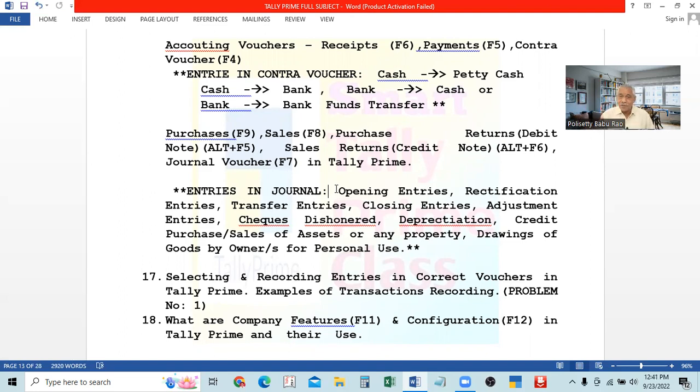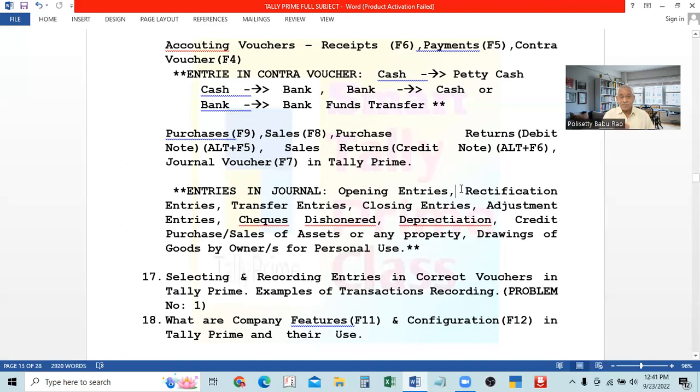Even if you take the opening balances, when you open TallyPrime and enter all the opening balances, on the right side upper part, it will show opening balances, debit and credit. It will show the debit amount and the credit amount. If there is a difference, it will show the difference. So that should be tallied. That is, debit and credit should be equal. Then the opening balances we entered are correct. For that, we wrote the entry called opening entry. It is called journal. It is entered in the journal.